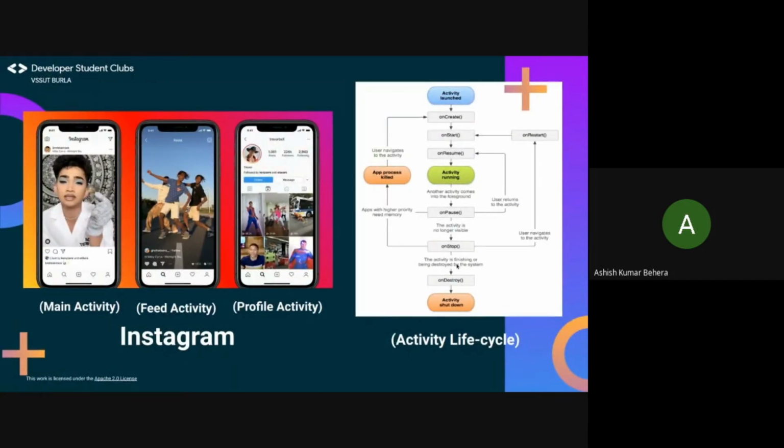Now let's start from the onStop method. As you're watching the diagram, after sustaining the onStop state, if the user clears the background app to release some memory, then the app undergoes the onDestroy callback and the app activity shuts down. This cycle of various states of an app activity is known as the activity lifecycle, and it's one of the most important concepts when it comes to building a robust application. So now, guys, let's move on. Next slide, please.